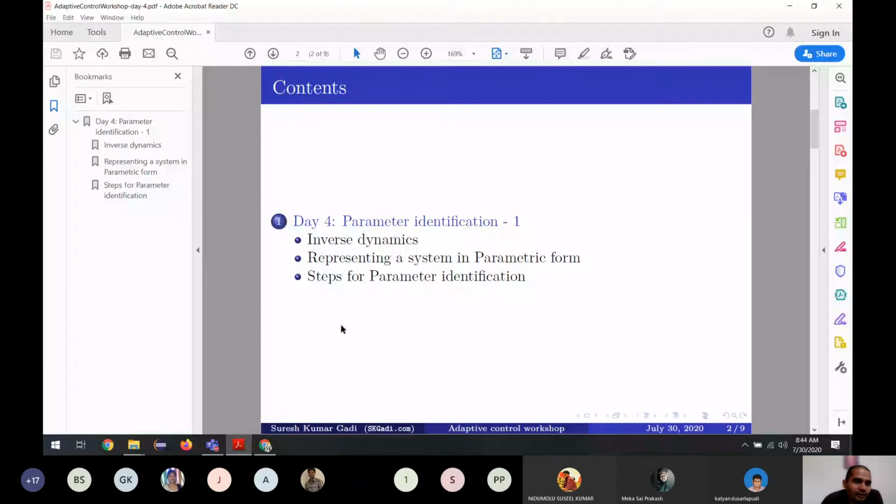We have a model, and what is the advantage of identifying the parameters? Can anyone give some ideas, please? To get the desired output.